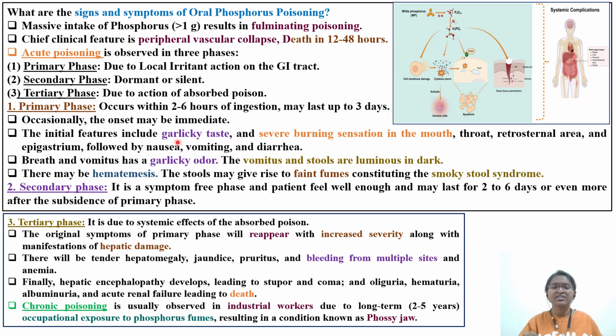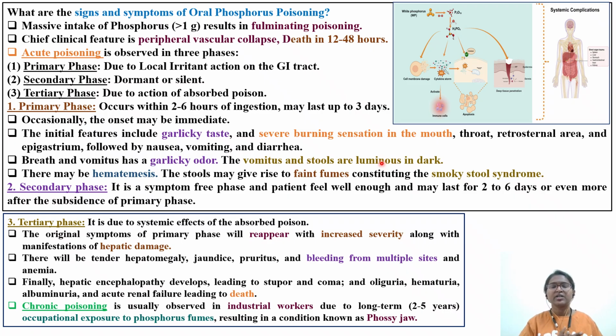Many questions will be asked with respect to the characteristic diagnostic features. So you will have garlic taste and a severe burning sensation in the mouth, throat, retrosternal area and epigastrium, followed by nausea and vomiting. These are the characteristic symptoms you can see when consuming phosphorus poison orally. Breath and vomitus have a garlic odor. The vomitus and stools are luminous in the dark.